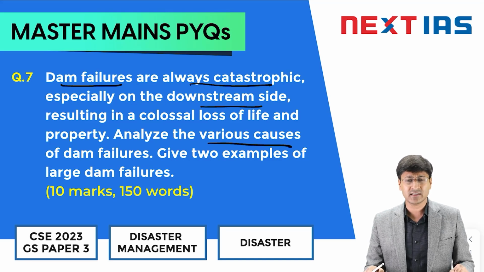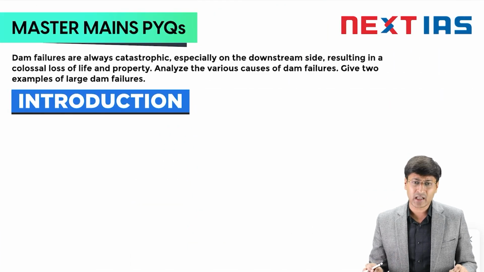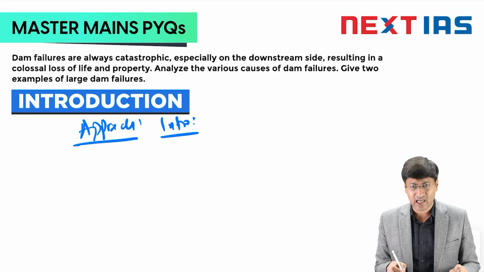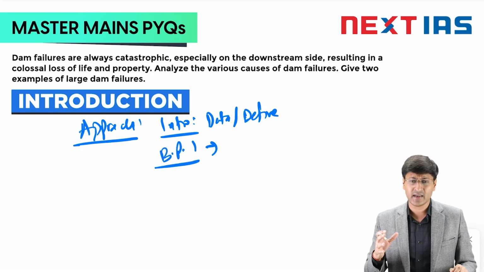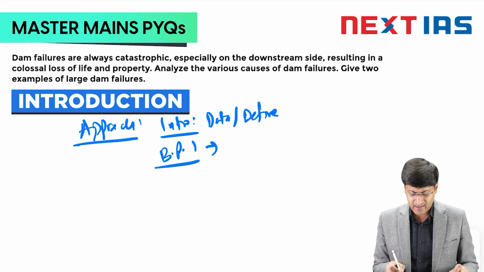Before we jump to the answer to this particular question, let me briefly discuss the approach. Since it is a 10 marker and I have limited 150 words, in my introduction, we will start with some data related to dam failures in India, or we can also define what is dam failure. In my body part 1, since it is a statement based question and a context is being given, we will very briefly highlight how they are always catastrophic.